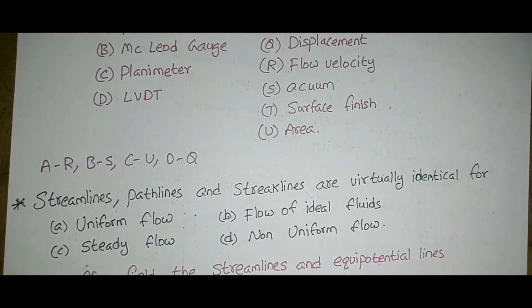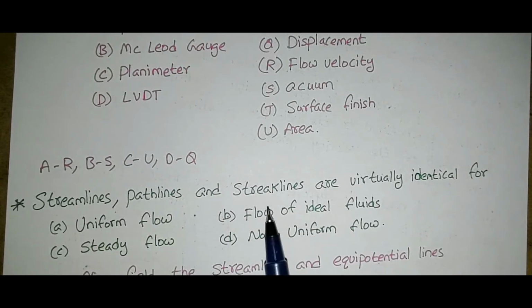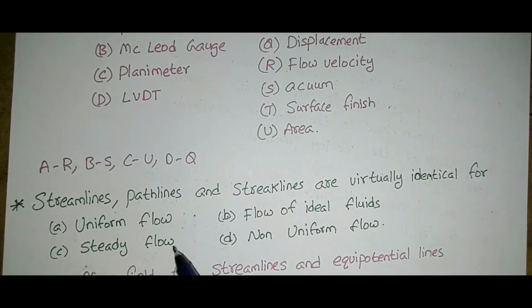Next, streamlines, path lines and streak lines. Streamlines, path lines and streak lines are virtually identical for uniform flow, flow of ideal fluids, steady flow, non-uniform flow. So the answer is steady flow.